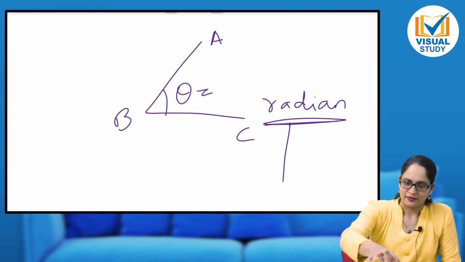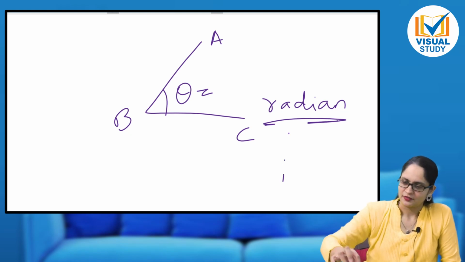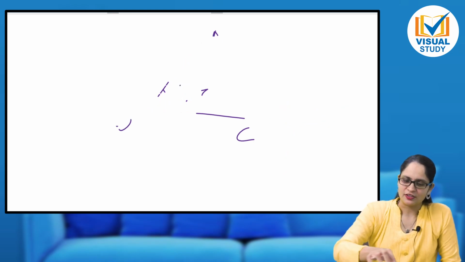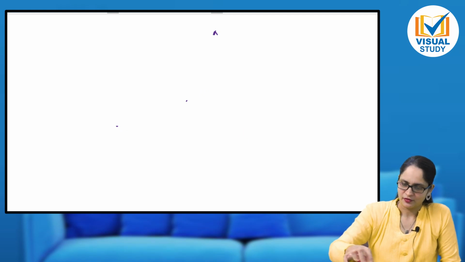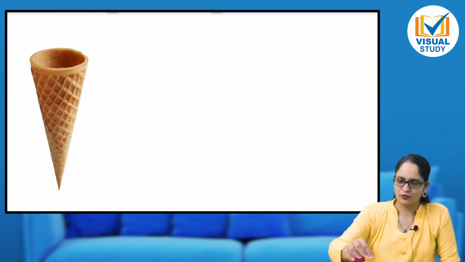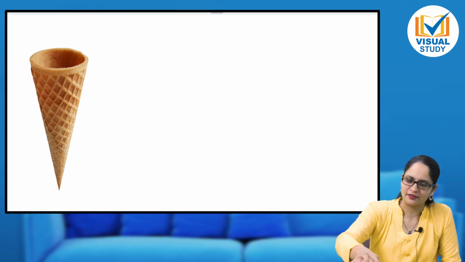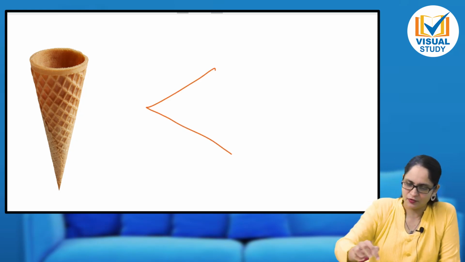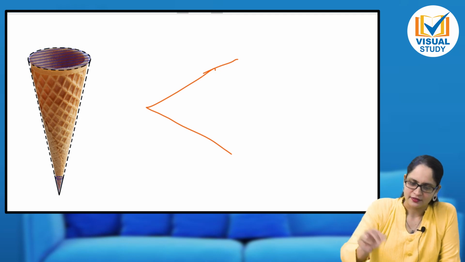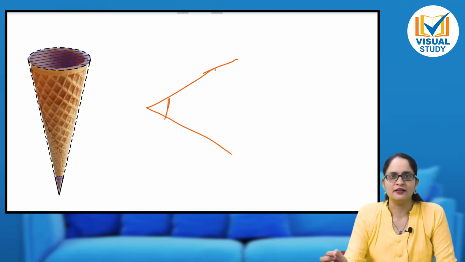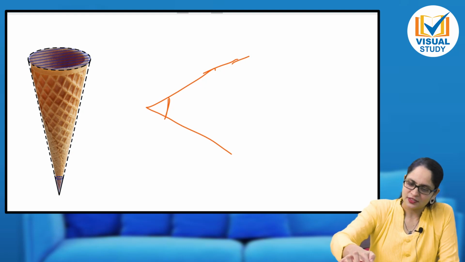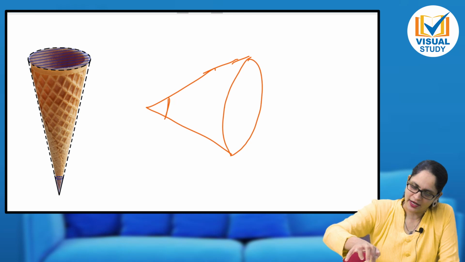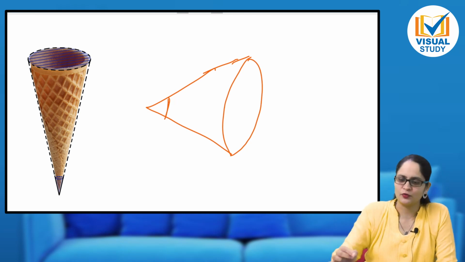Now what is solid angle? It is a very interesting concept. I will show it to you. Now this is a plane angle. Imagine an ice cream cone. I hope all of you like ice cream, right? I know that all of you like ice cream. Now when we are imagining the ice cream cone, see, this is the angle. Let us say this is a small plane angle. Now what happens in the cone? This surface is making an angle here. Right? Can you imagine this?